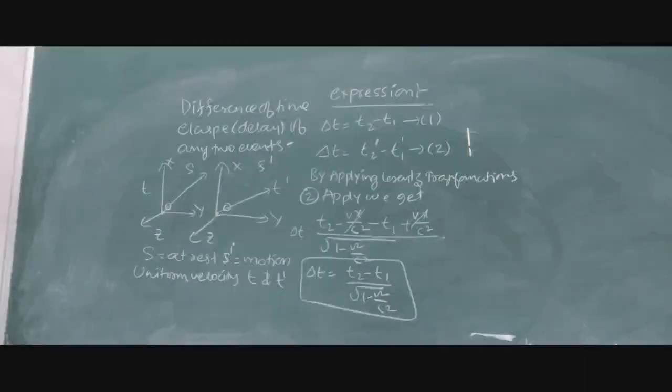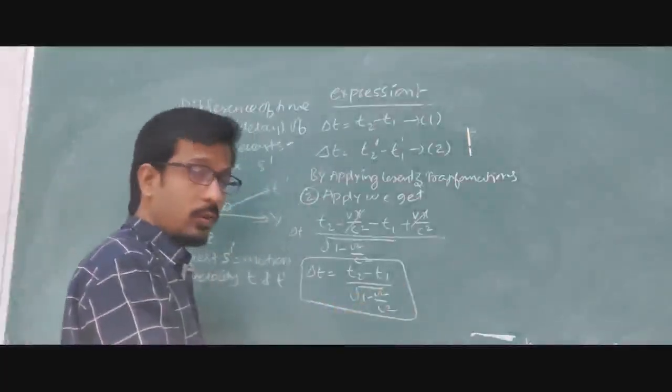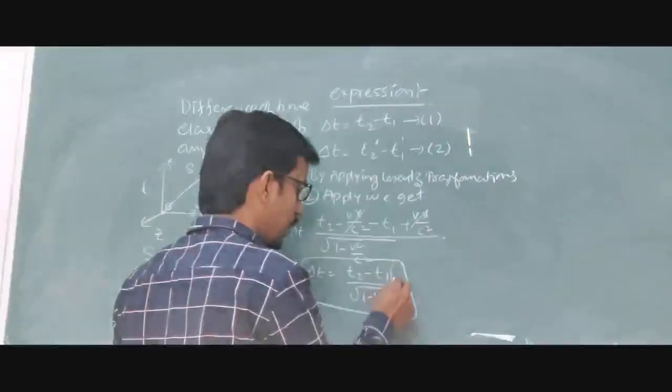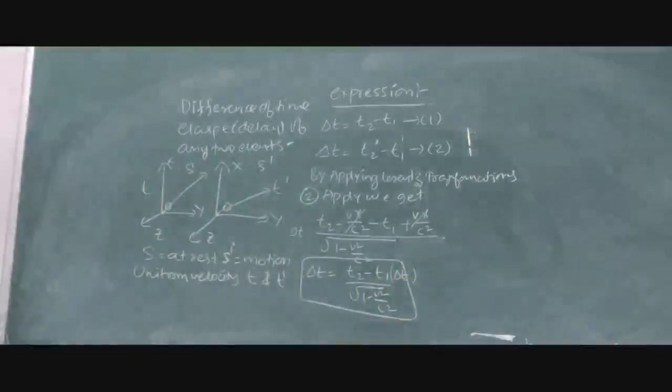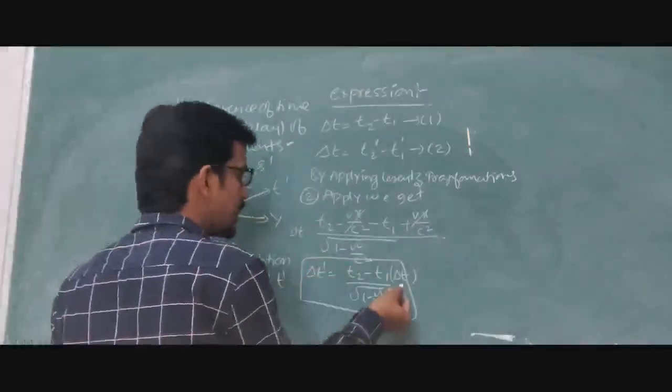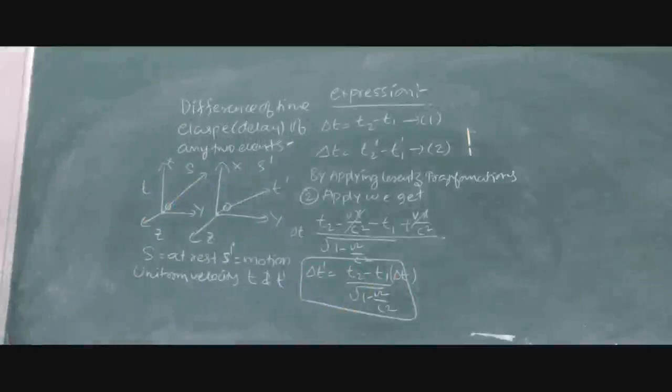What is that? T2 minus t1 is the interval between the two events, whatever has occurred. That is nothing but delta t. We can write this equation, I hope you are able to see that. Overall this is delta t dash, not delta t here. Now we are applying case 1, case 2, case 3. What will happen when we apply the different cases?